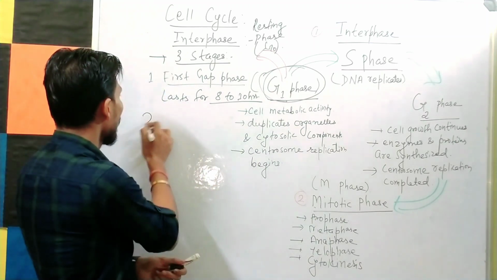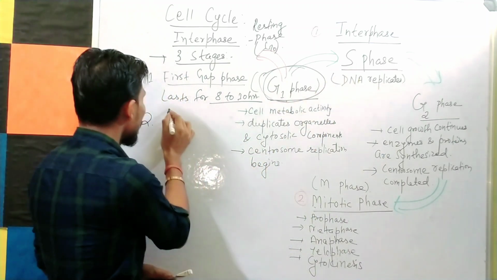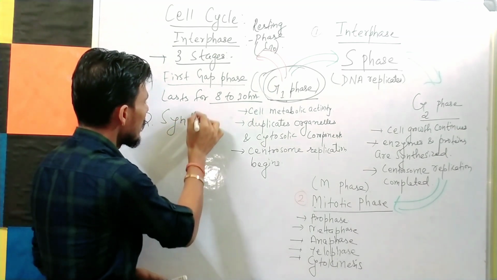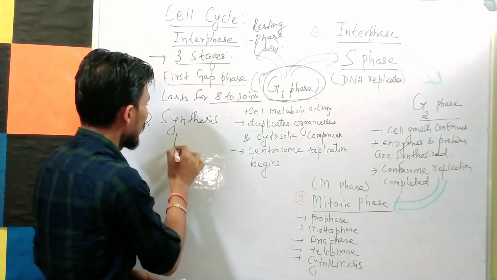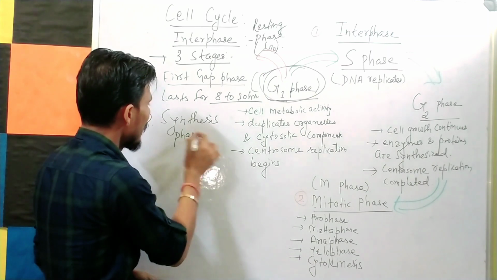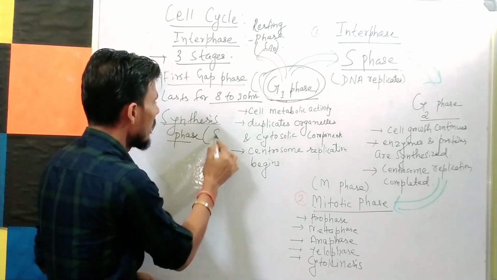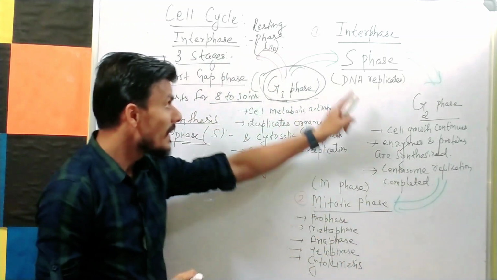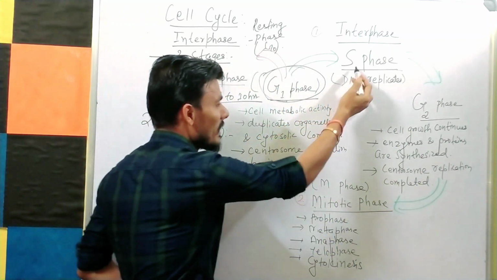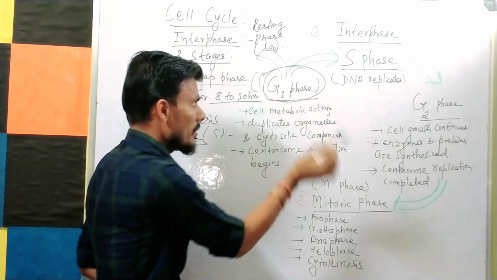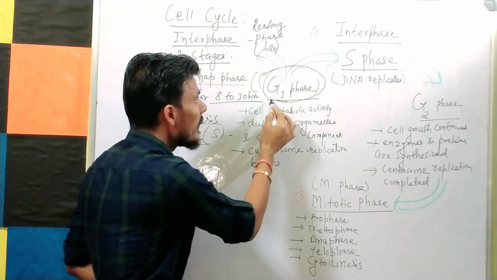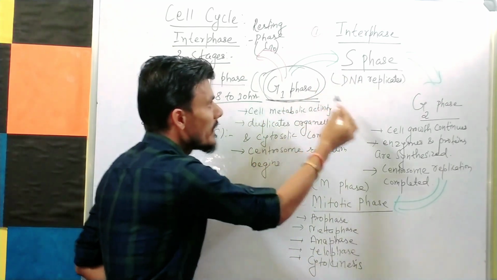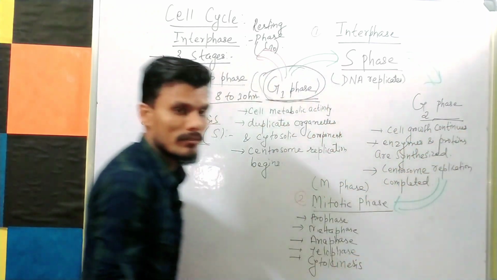Second is the S phase, or you can say the synthesis phase. The term itself is telling synthesis, right? It means DNA replication is taking place in this phase. So how can you define this? S phase is the interval between G1 phase and G2 phase.